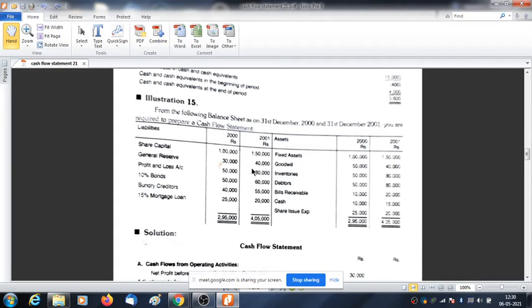Just study this problem. Sir, before preparing, we can also prepare a journal? No, no, that is imperative. You need to prepare journal. Otherwise, how can you get the account balance? So, journal, ledger, final account is a must. After that, you prepare this cash flow.